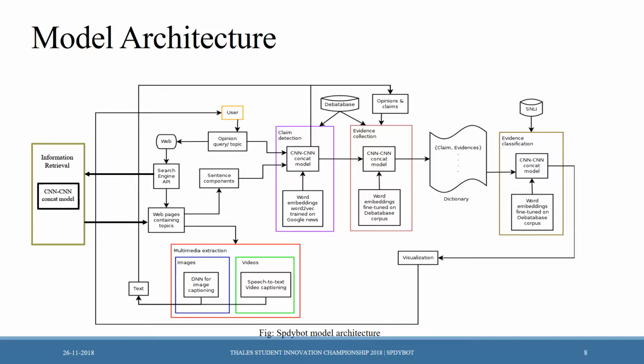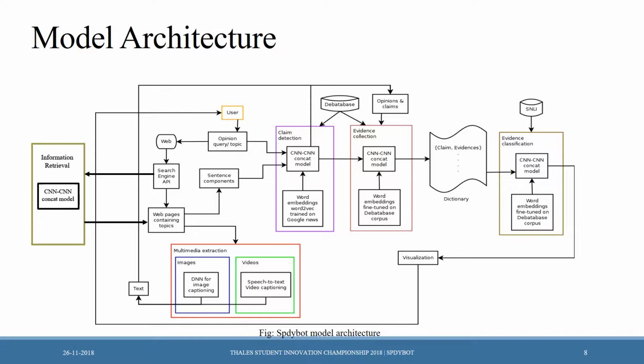The core part of the solution is a multiple CNN concatenated model, which I am going to explain in later slides. So our IR model will help the search engine to retrieve web pages that are most semantically relevant to the user topic. From each of the retrieved web pages, we will do both multimedia mining and text mining. For images, we will be using a deep neural net for image captioning, whereas for videos, a video transcript is generated through speech-to-text conversion. Also, as an advanced technique, we can do video captioning when there is not enough speech. For text mining, each sentence component is parsed from web pages.